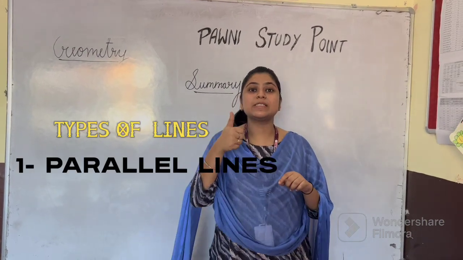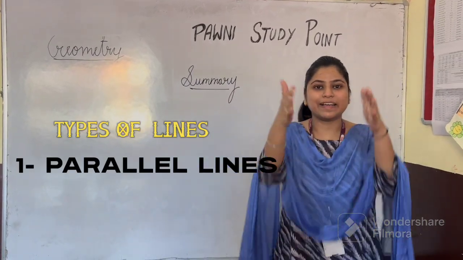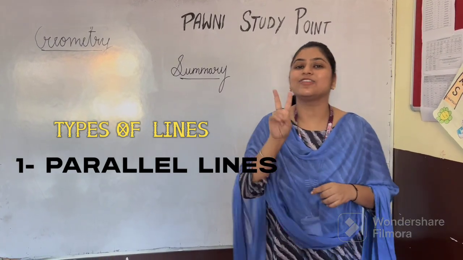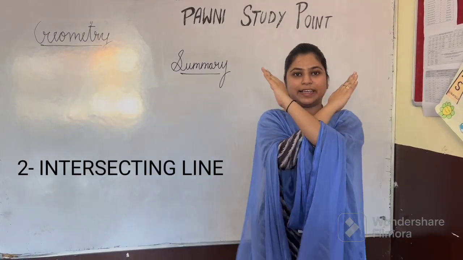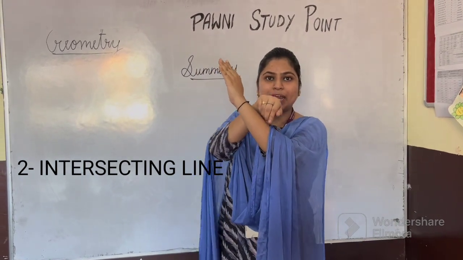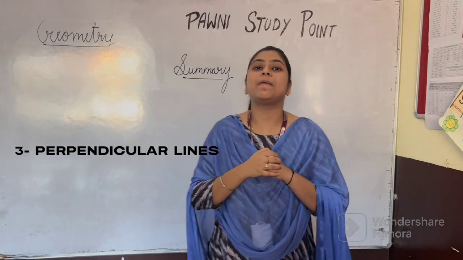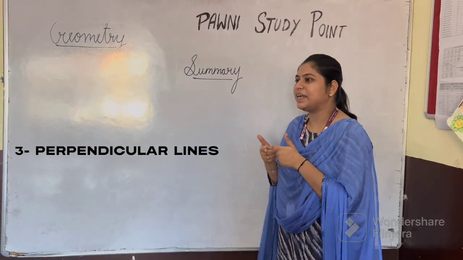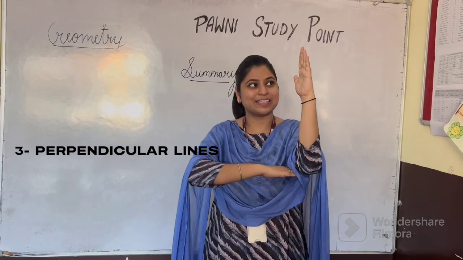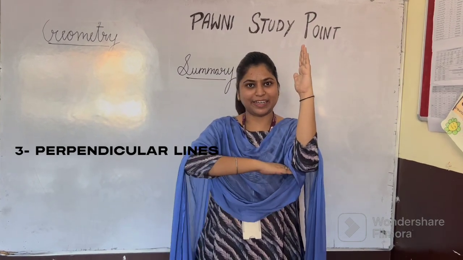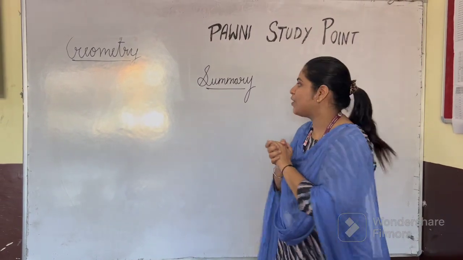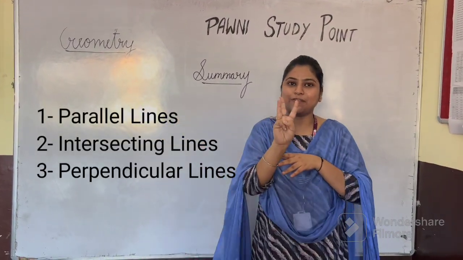The first line is parallel. Do you know what is parallel? This, where the lines are never going to meet. Now the second line is intersecting, where two lines are meeting at one point. The third line is perpendicular. What is this perpendicular? Yes, the perpendicular lines are like this. One line will be on vertical and the other one will be on horizontal. Correct. So I hope you all have learned about 3 types of lines.